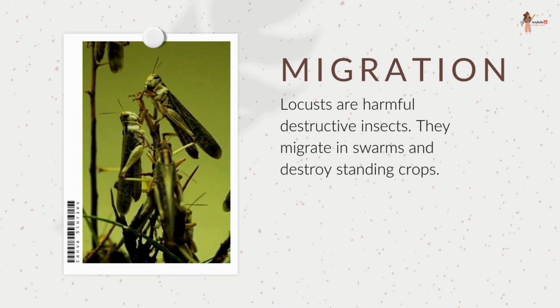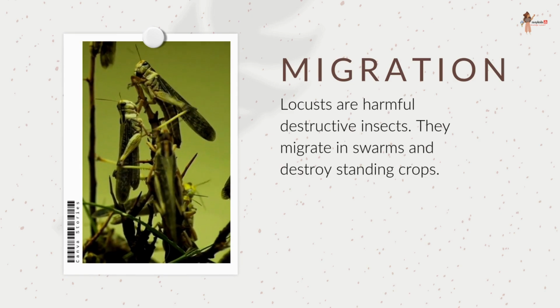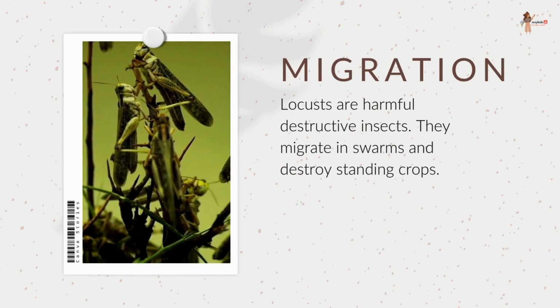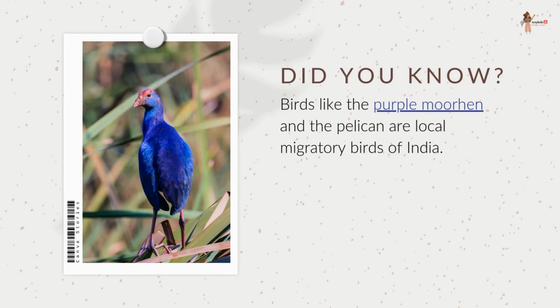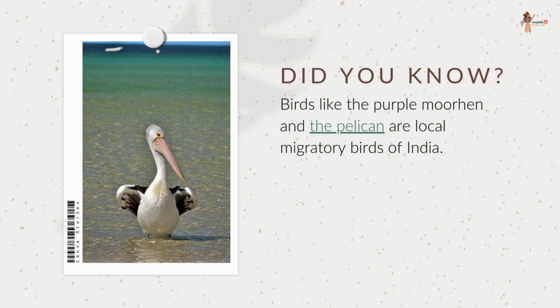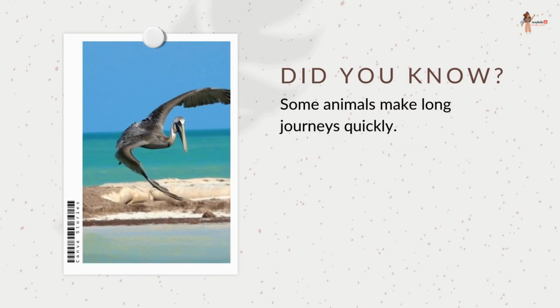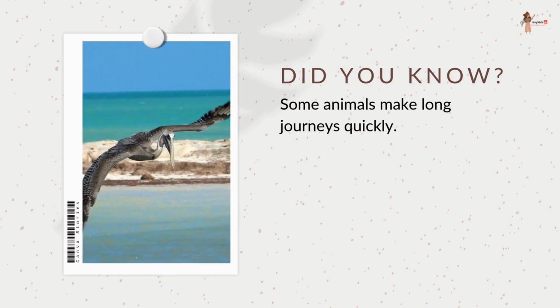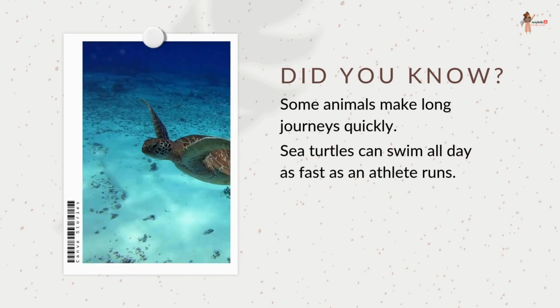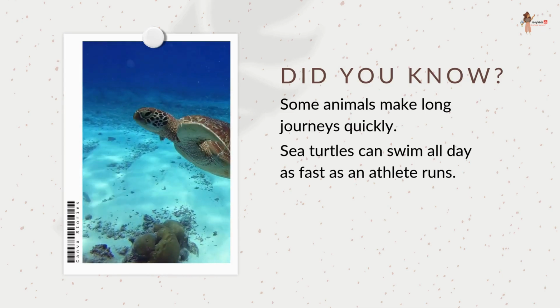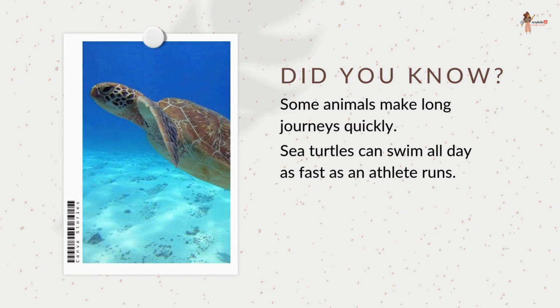Locusts are harmful, destructive insects. They migrate in swarms and destroy standing crops. Birds like the purple moorhen and the pelican are local migratory birds of India. Some animals make long journeys quickly. Sea turtles can swim all day as fast as an athlete runs.